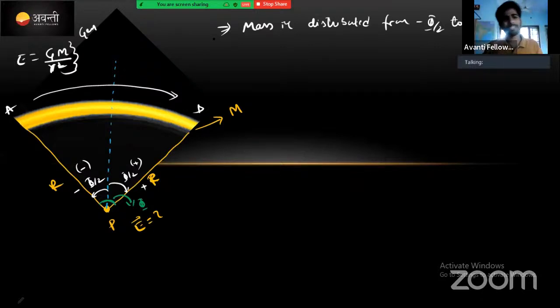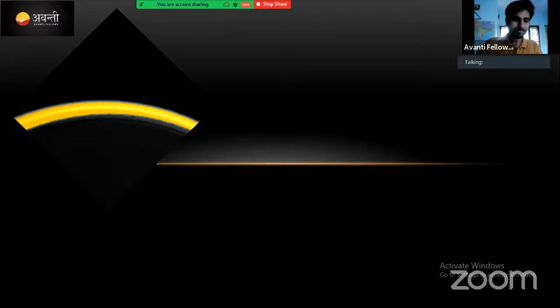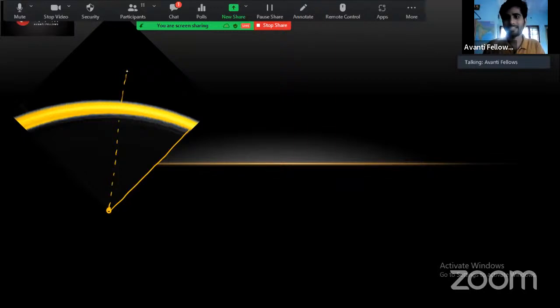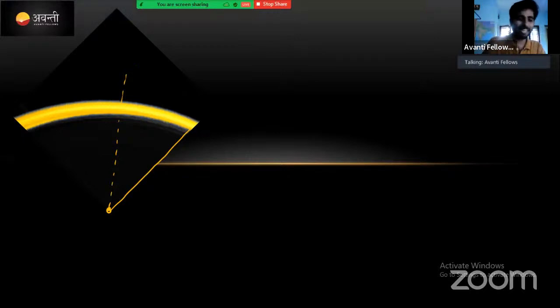If you know up to this point, then the remaining thing will be easy. Look here, same story. At this point we need to find the gravitational field strength. This is the midpoint, correct? Now what I will do, is there some problem, sir? I will come to the last step again. This is some hint I am going to take. I will give the hint and I will come again to that slide only and we will solve the problem. I needed to do something, that's why I came here. Stay there, no worries.